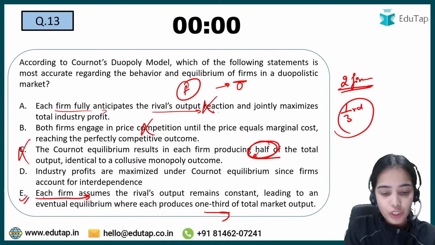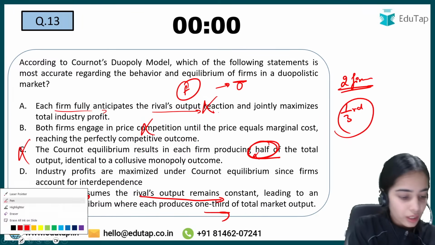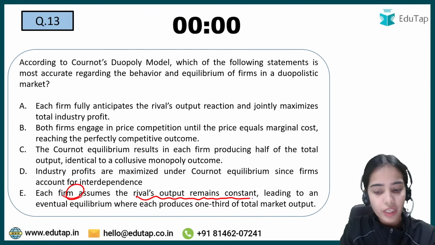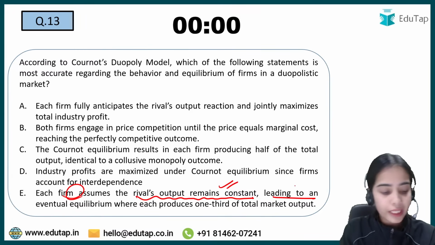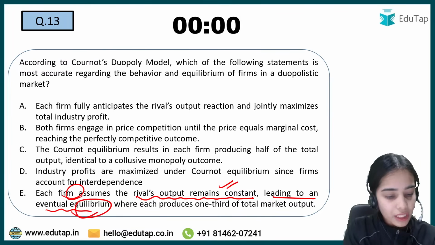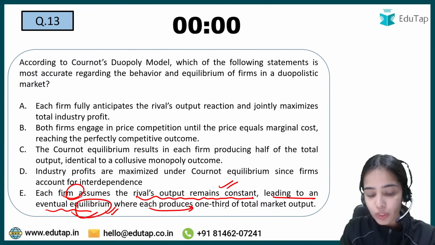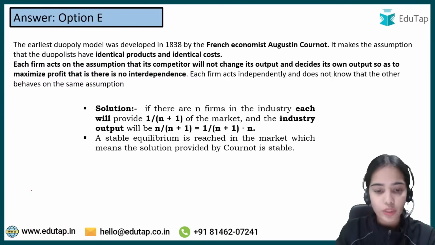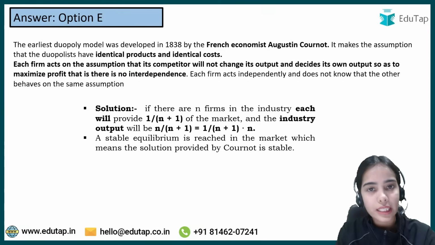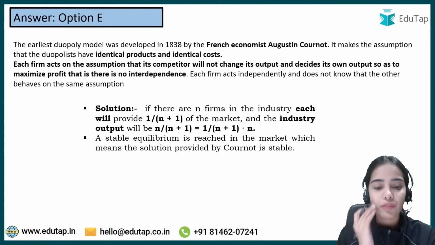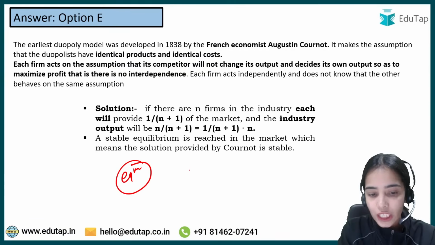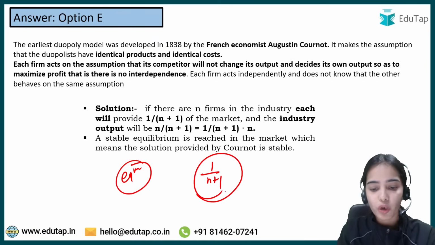So each firm assumes the rival's output remains constant. You can understand that each firm assumes that the other firm's output will remain constant. So this is correct, leading to an eventual equilibrium. Equilibrium is achieved, that's correct, where each produces 1/3 of the total market output. How is it so? I have told you, if you have seen the sessions in the course, that each firm will be at equilibrium where each firm is producing 1/(n+1).